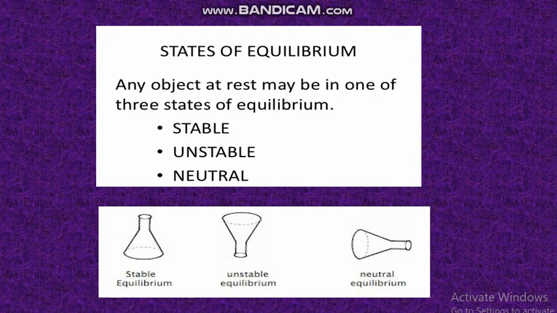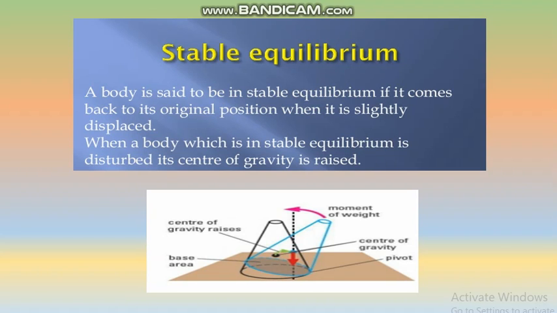Now, states of equilibrium. Any object at rest may be in one of three states of equilibrium. First one is stable equilibrium, second is unstable, and third one is neutral equilibrium. First, we discuss the stable equilibrium. A body is said to be in stable equilibrium if it comes back to its original position when it is slightly displaced. When a body which is in stable equilibrium is disturbed, its center of gravity is raised.